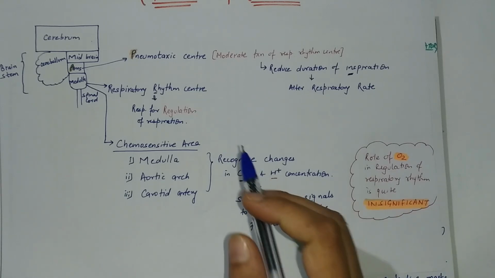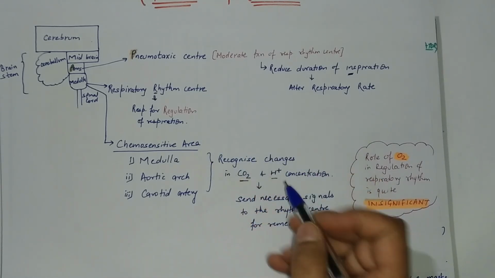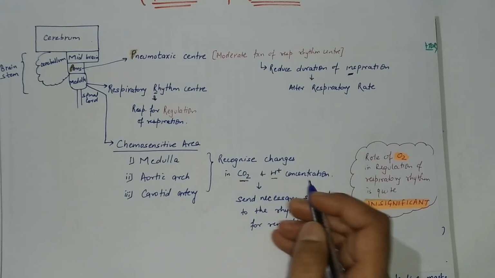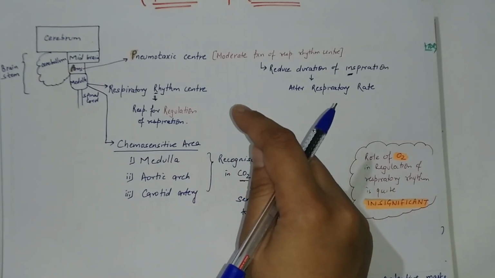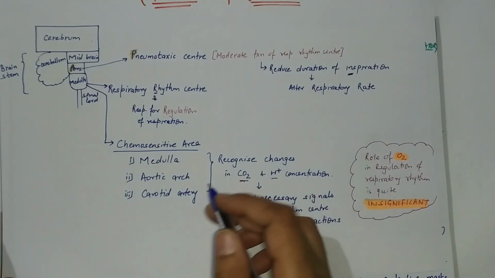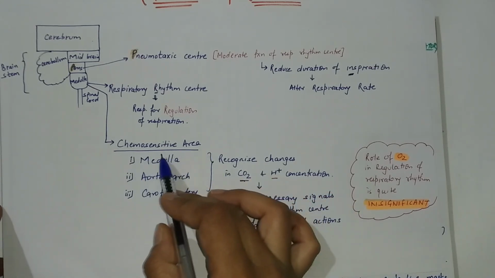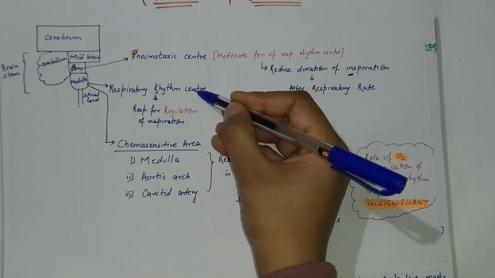Then moving ahead, we have some chemosensitive areas which recognize changes in carbon dioxide and H plus ion concentration and send necessary signals to these rhythm centers for the remedial actions. The chemosensitive area present in the medulla is adjacent to the respiratory rhythm center.